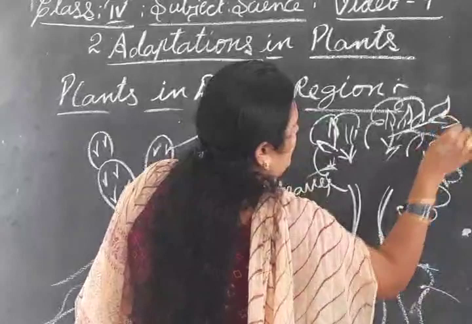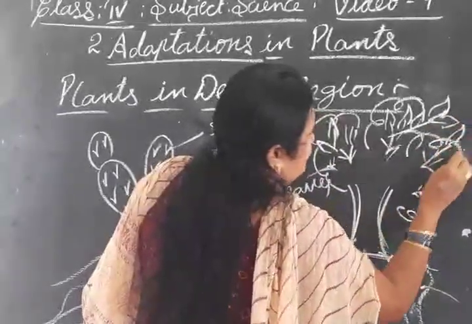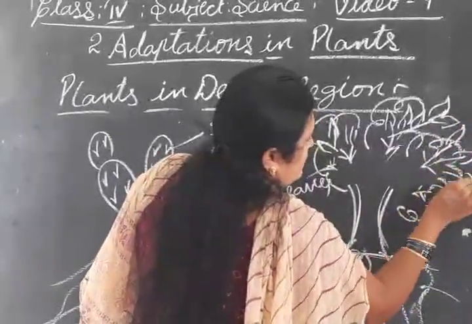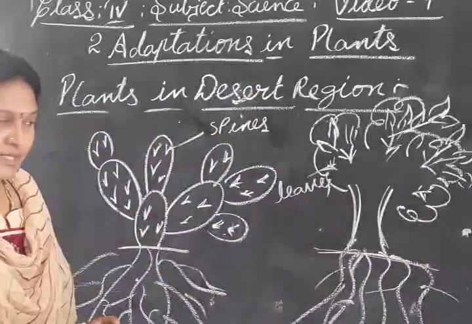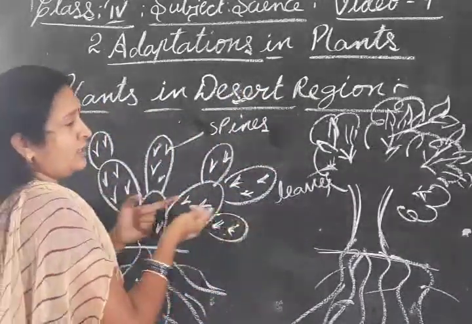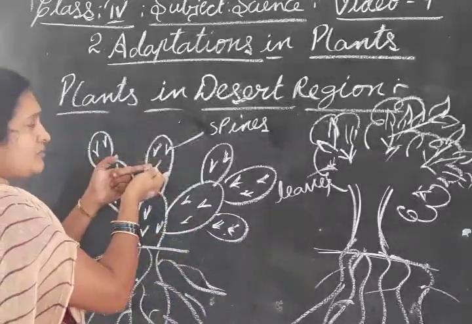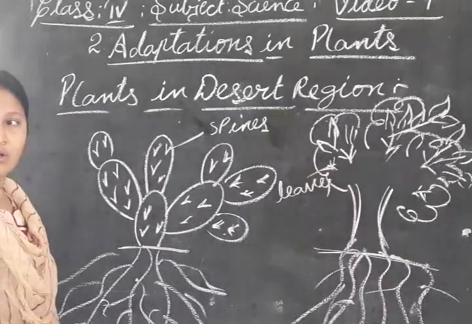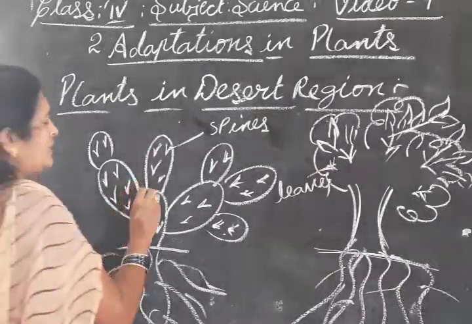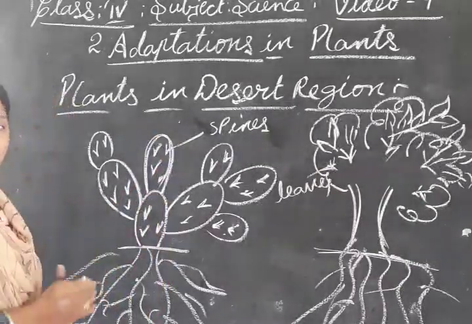Leaves are green in color. They prepare the food. After photosynthesis, they also release gases, oxygen. But in desert plants, the leaves are modified into spines. Why? Because these plants can save water.